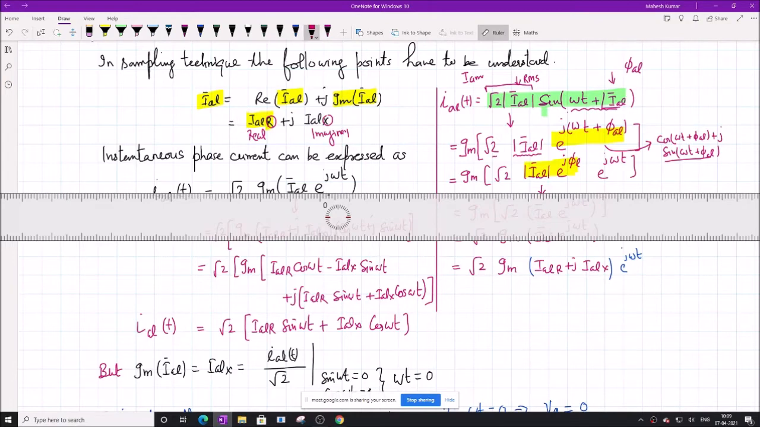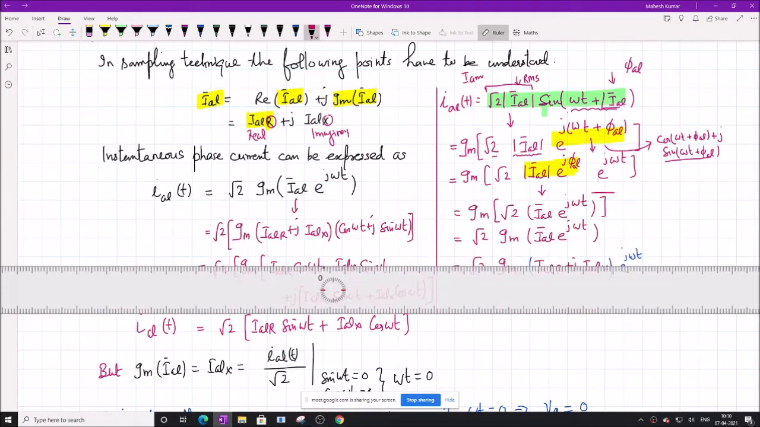Now we can expand this exponential function in two forms, with j omega t separate and phi AL separate. So this is a separate term here, and this is a separate term. Then what we will do is combine these two together.